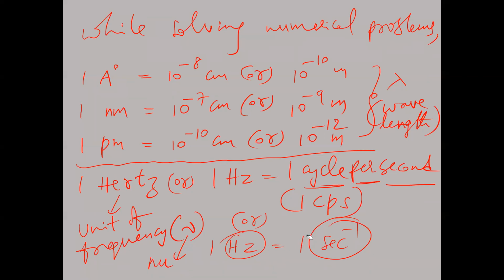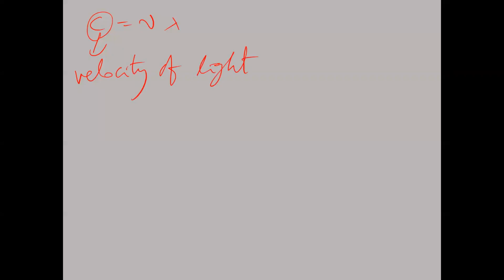Next, what is C here? Take the screenshot first. Now listen. What we have to understand is that C is equal to nu lambda, I told you. What is C here? Velocity of light. Light is nothing but visible light. Whenever we say light, that is visible light, or we say velocity of any electromagnetic radiation.